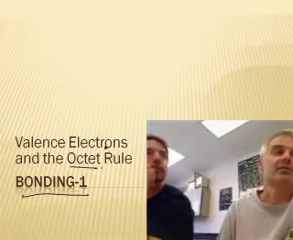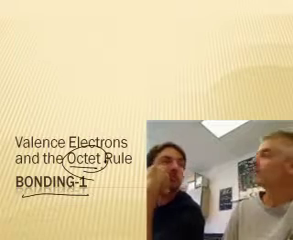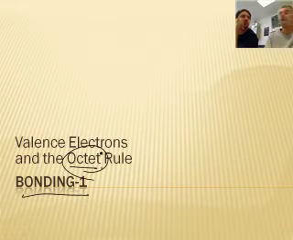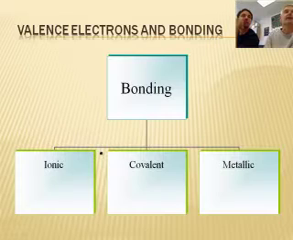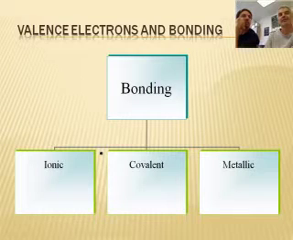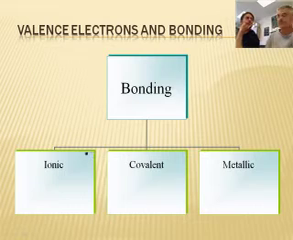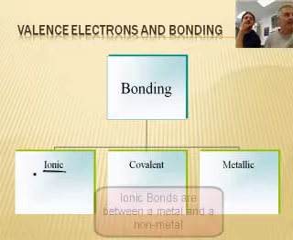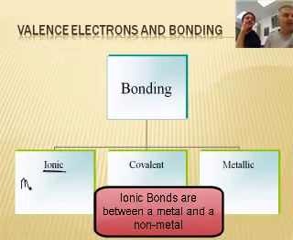So hey, we're going to talk about the octet rule today. I bet that'd be interesting to learn about. It's about bonding, so we should talk about the different types of bonds. There's 3 types of bonds. The first one's called ionic. Now, an ionic bond is a bond between a metal and a non-metal.